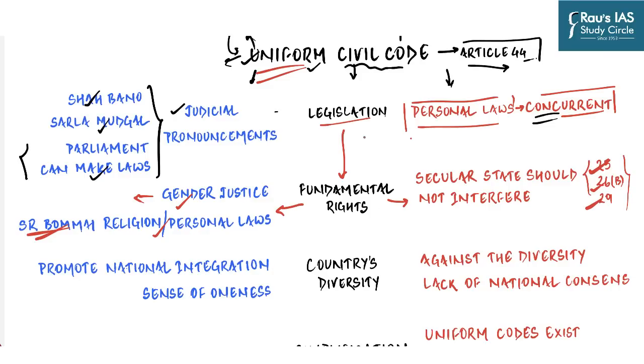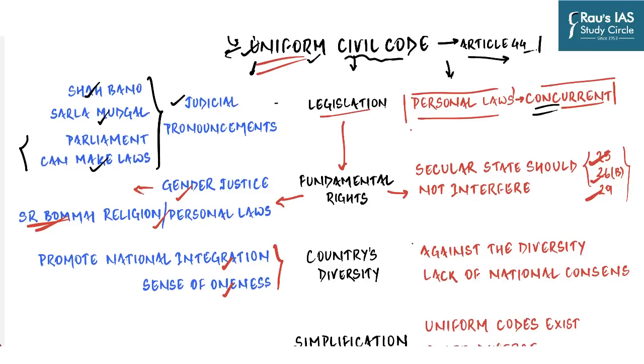And so after the issue of legislative competence and fundamental rights comes the issue of the country's diversity. The proponents believe that promulgation of Uniform Civil Code is going to promote national integration and a sense of oneness in the citizens of our country, because they believe that different laws for different religious groups breed communalism. And instead of that, a single secular law governing various aspects of personal matters would arouse a sense of oneness and national spirit. At the same time, opponents have equally compelling arguments.